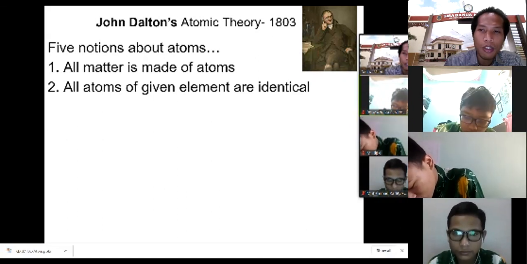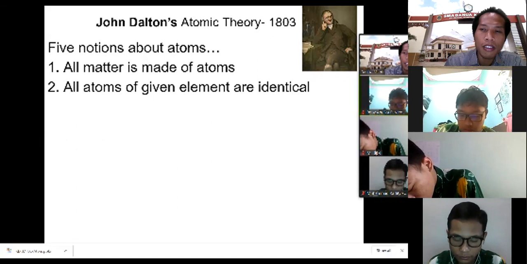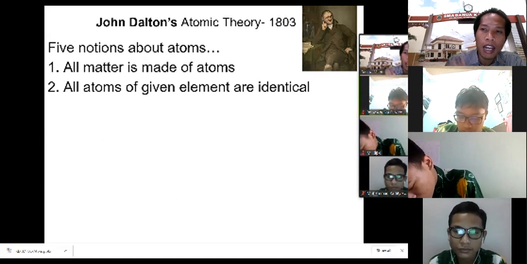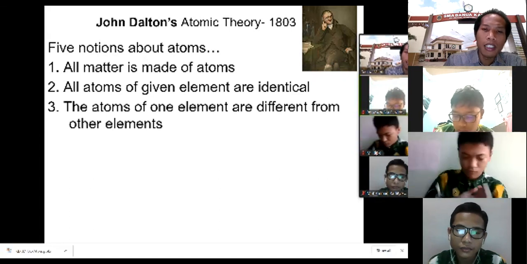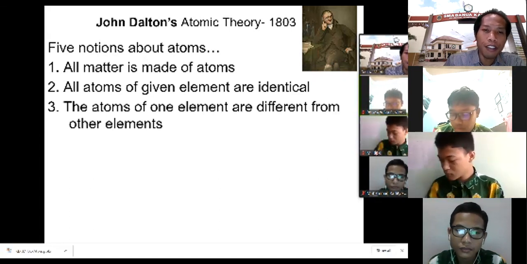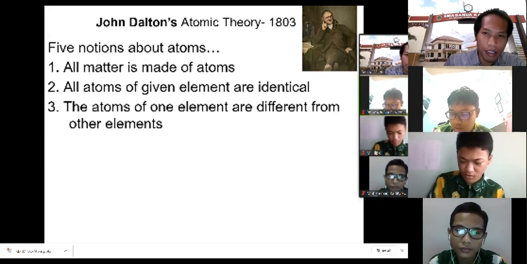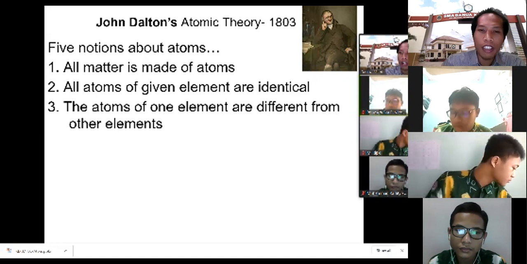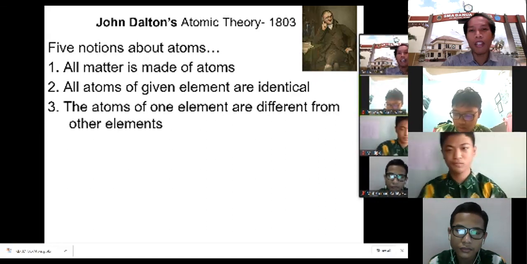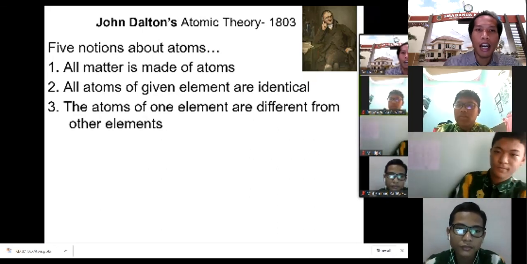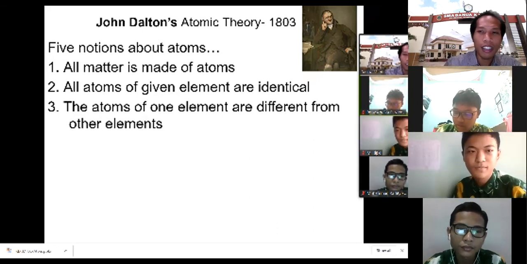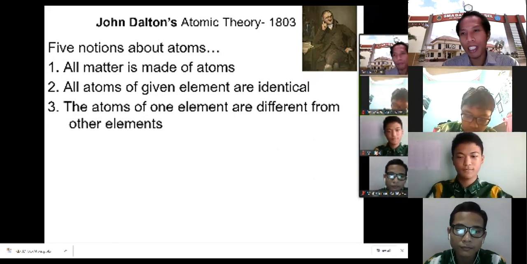So if we have oxygen element, the atoms in the oxygen element are identical to each other. And the atoms of one element are different from other elements. For example, if we have oxygen and hydrogen, the atoms will be different.